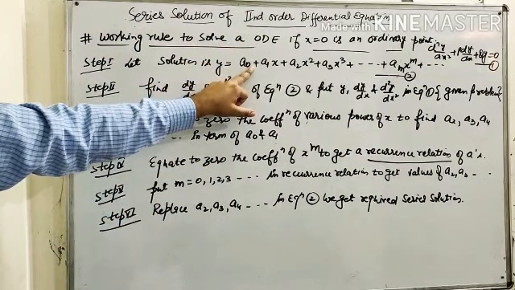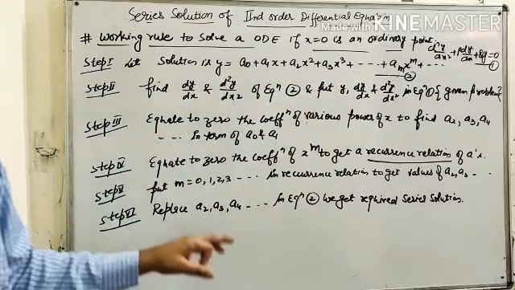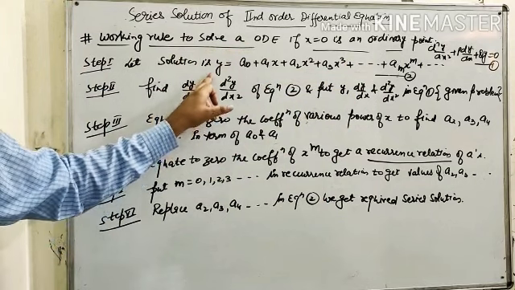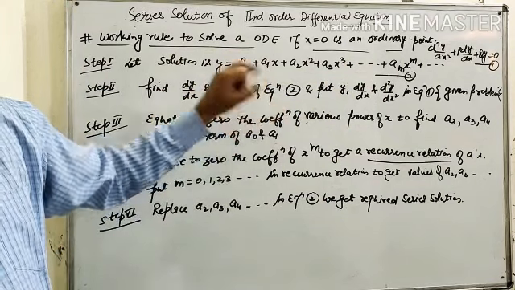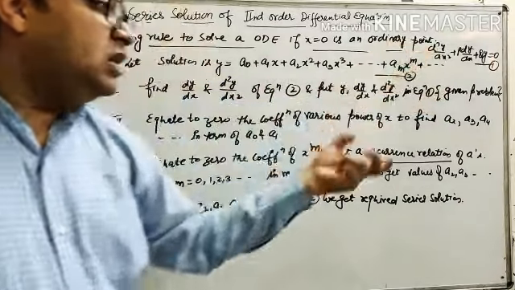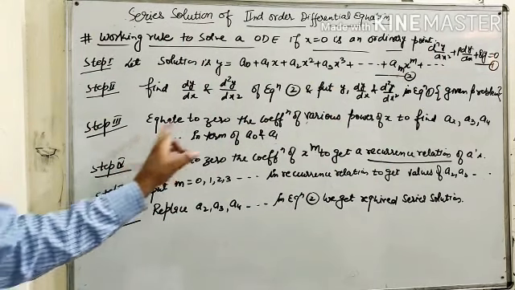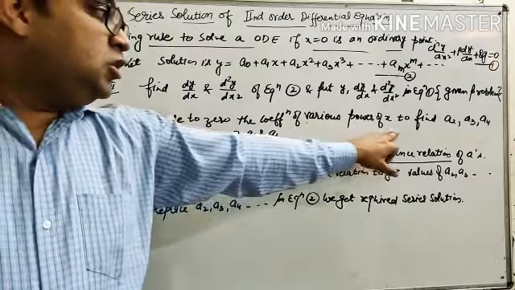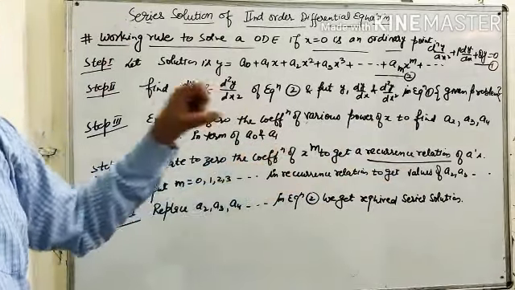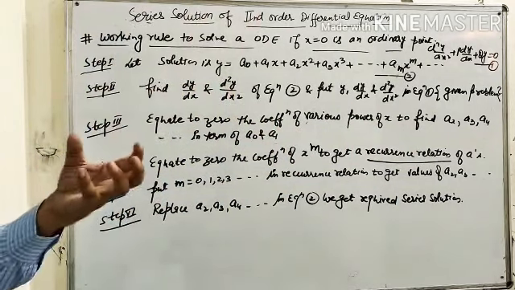To get this series solution, we have to find the values of a2, a3, a4 and so on. To get the values of these constants, we have to find dy/dx and d2y/dx² from equation number 2 and put y, dy/dx and d2y/dx² in equation number 1, so that we get an equation in the form of a series. Now we have to equate to 0 the coefficients of various powers of x to find a2, a3, a4 in terms of a0 and a1.